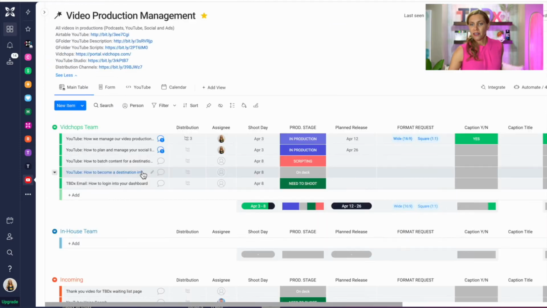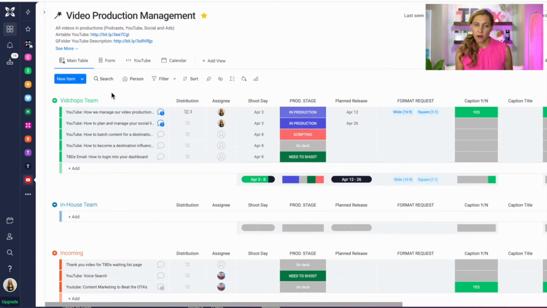All right, so let's head back. So let's talk about customizing the different views in your workspace, from the main table to actually creating a form for video requests, because customizing your views in this video production workspace is going to help you and your team be really successful. Hey guys, we are back in the video production workspace here, and I want to show you the different views that you can have in Monday.com.